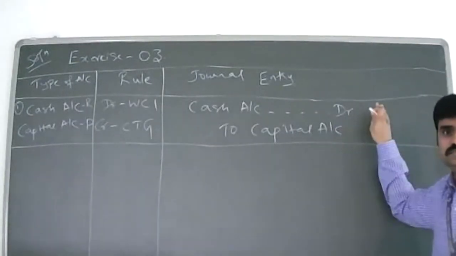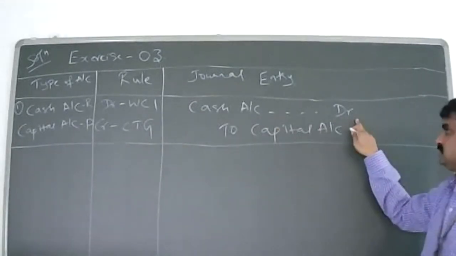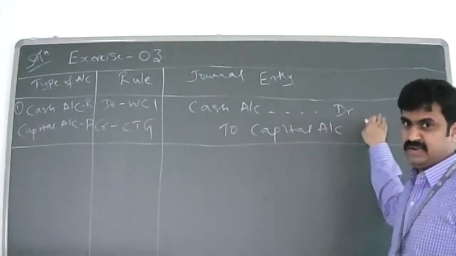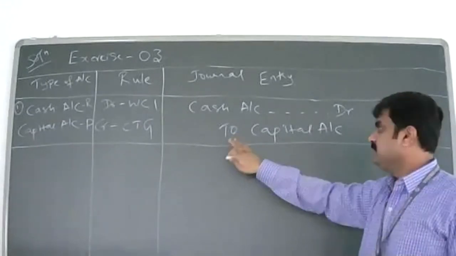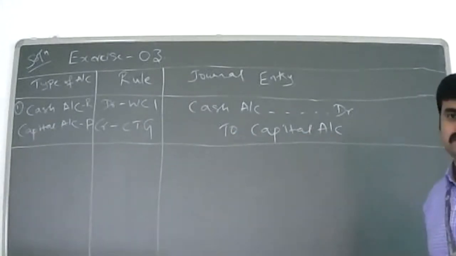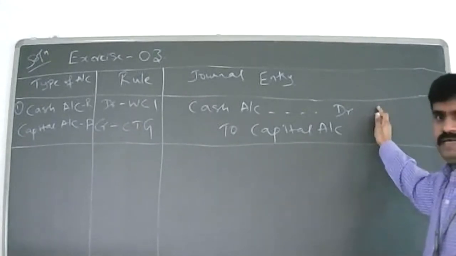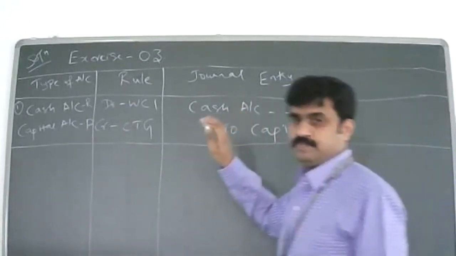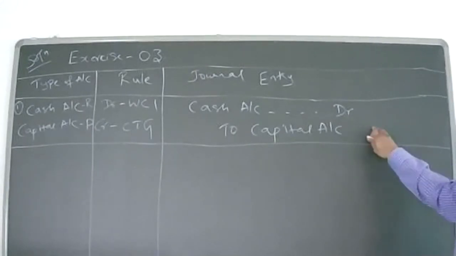This is called a journal entry. We write the debit account like this, put a dot on the date, and then 'To' represents the credit to the capital account. This is a full journal entry under the double entry system of accounting. Is this the format, sir? We should write first debit and then credit? Always first write debit, then credit.